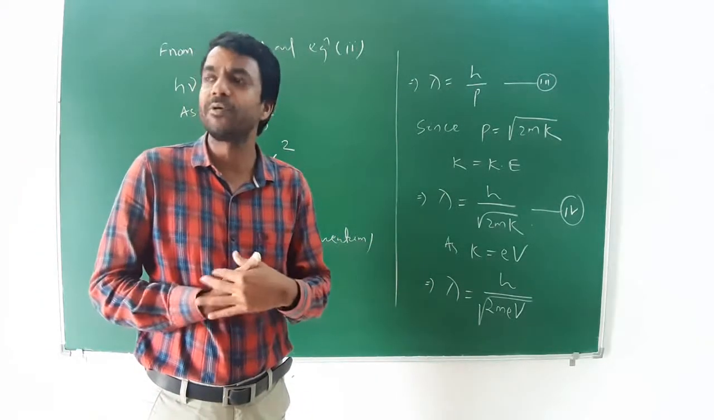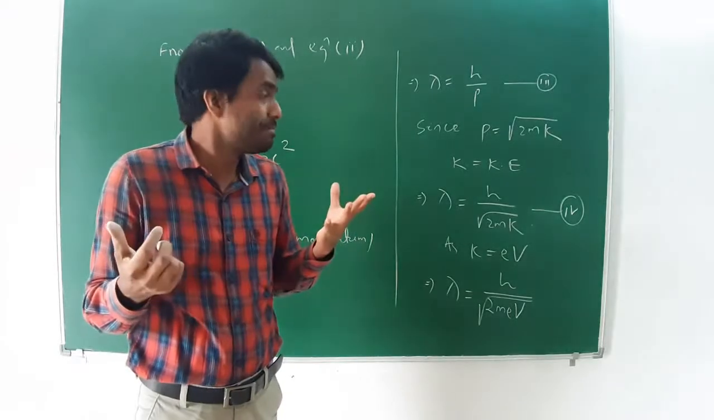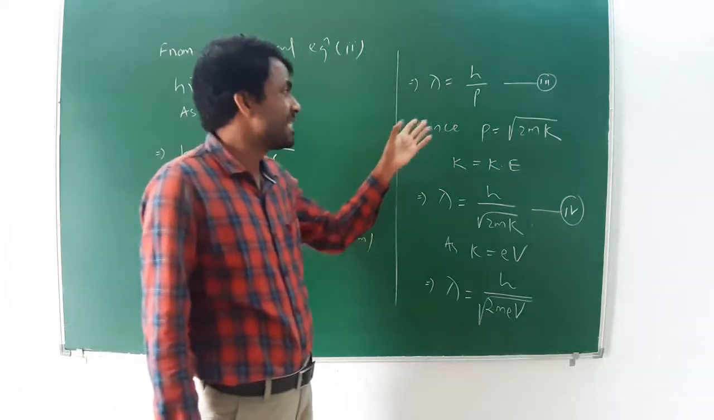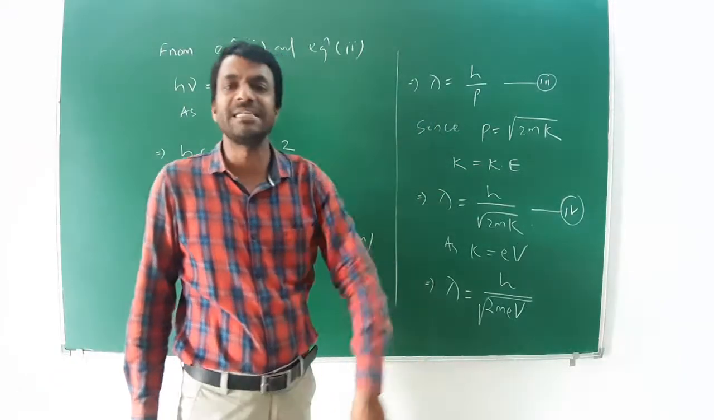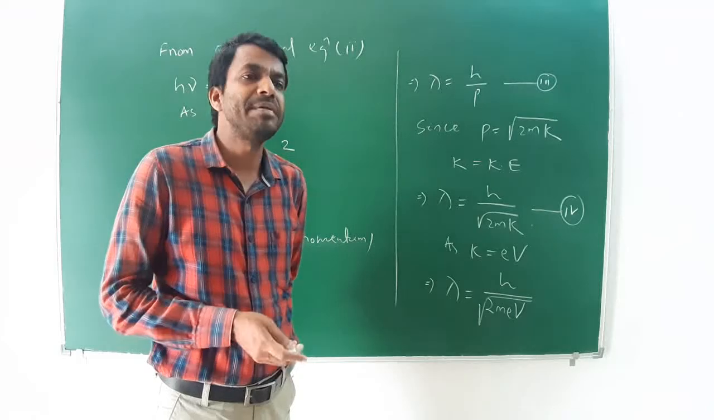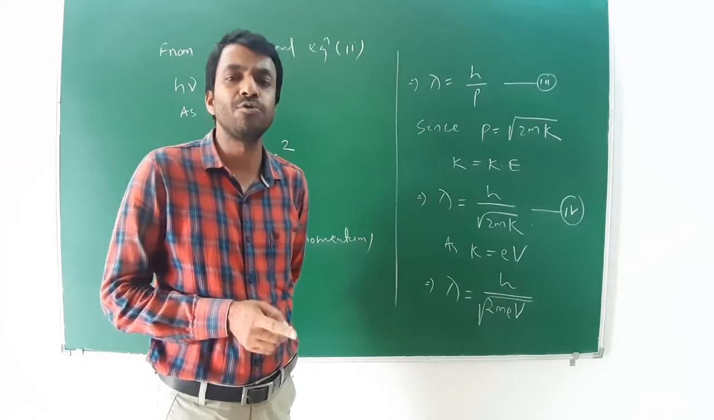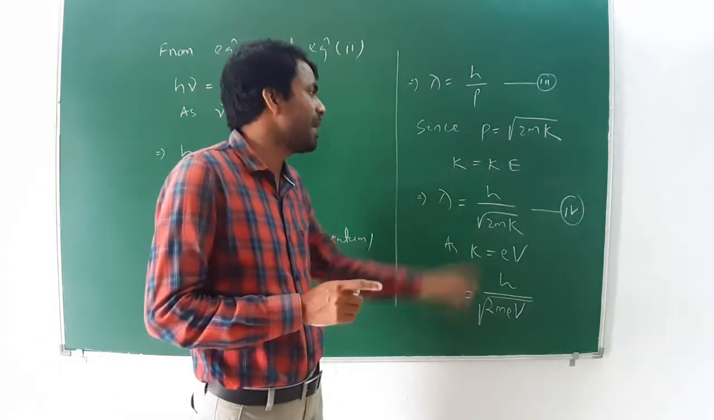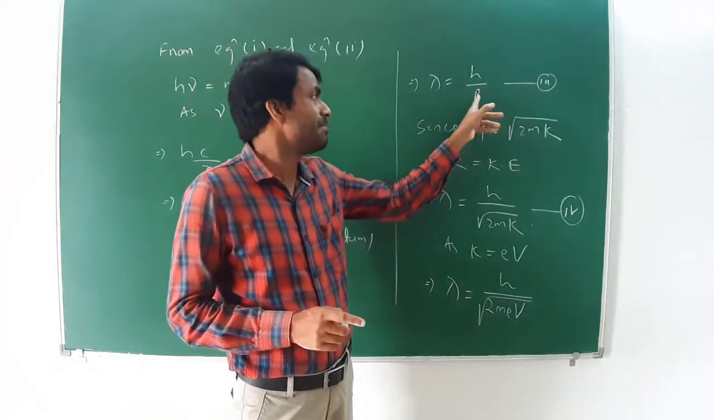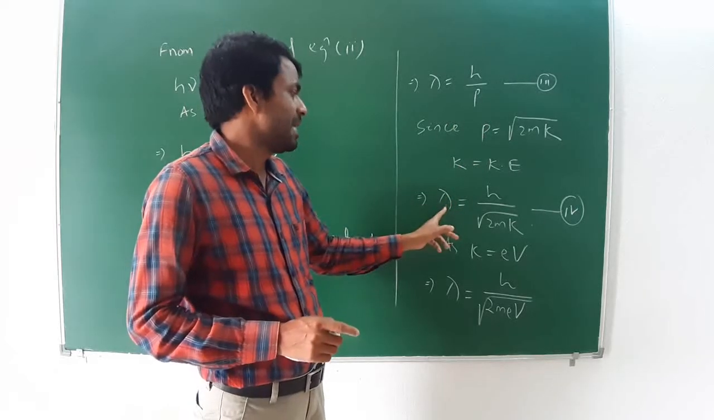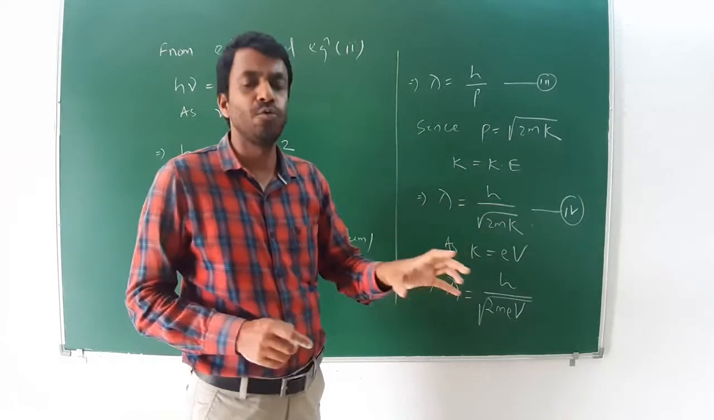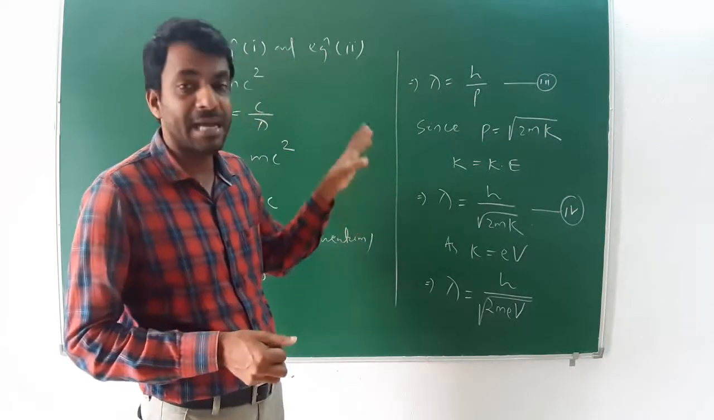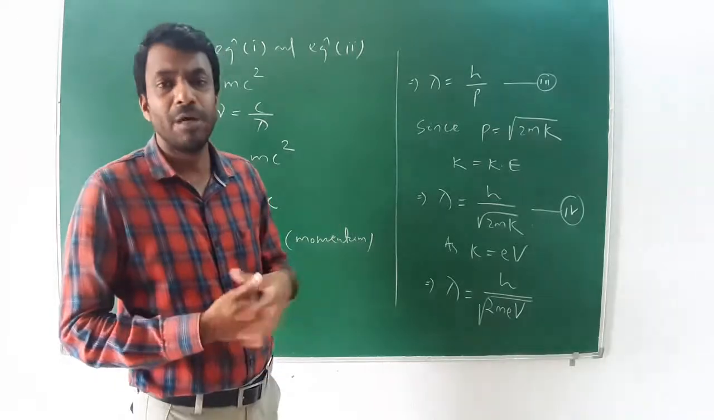Means the de Broglie wave equation is Planck's constant divided by momentum. Since momentum is related to kinetic energy in mechanics, P is equal to root over of 2 into mass into kinetic energy, means P is equal to root over of 2 mk. Now in place of P I can write lambda is equal to h by root over of 2 mk, where k is the kinetic energy. This is another form of the de Broglie wave equation, for wavelength.